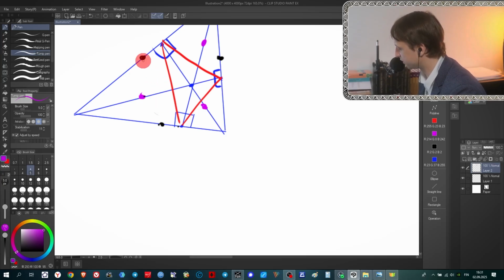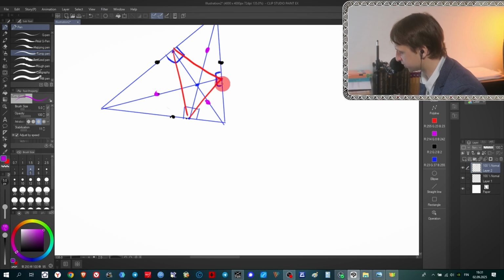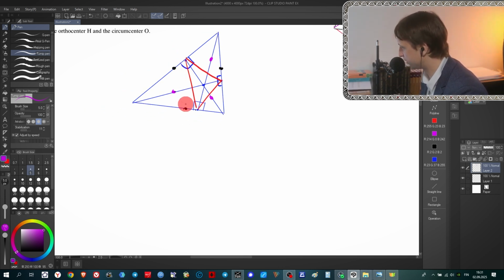Once again, as we said here, we have a proof for this point. For this point it will be exactly the same, but we will have to consider this angle, and for this point it will be exactly the same. So now we can conclude that all these 6 points, black and blue, belong to the same circle.